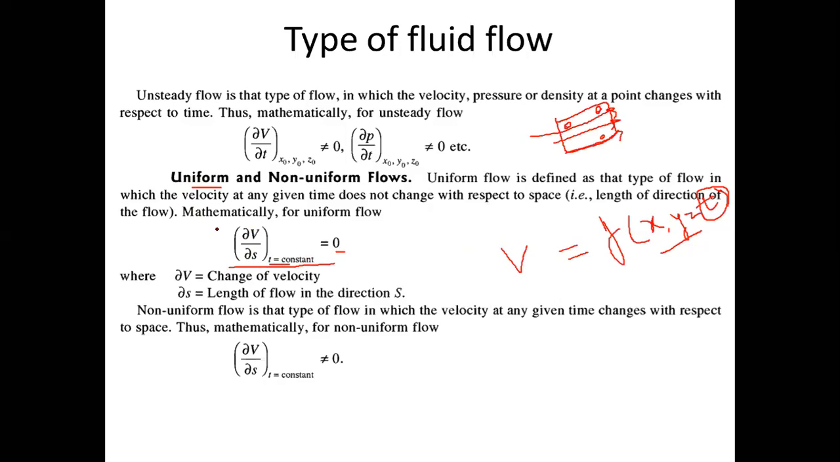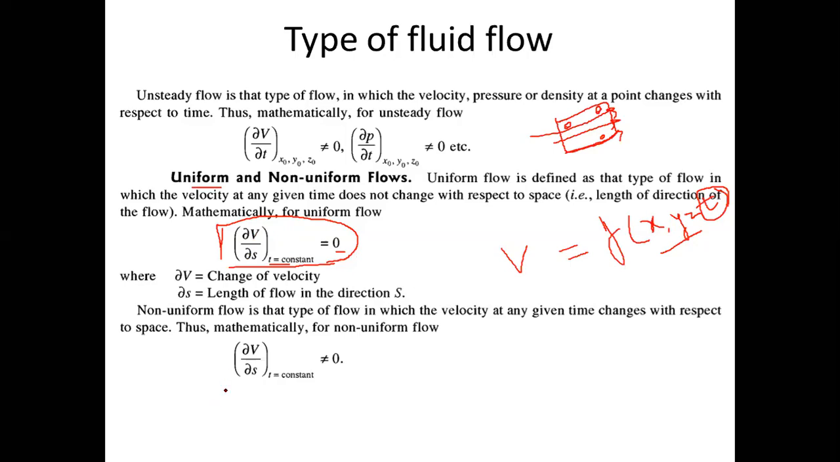Why is this mathematical expression also important? Because this could be given in the question, and you will be asked what type of flow it is: a steady flow, a uniform flow, a non-uniform flow, a compressible flow. So based on the mathematical expression, you should be able to identify that this is a uniform flow because the velocity is not changing with respect to position. Okay, getting it?